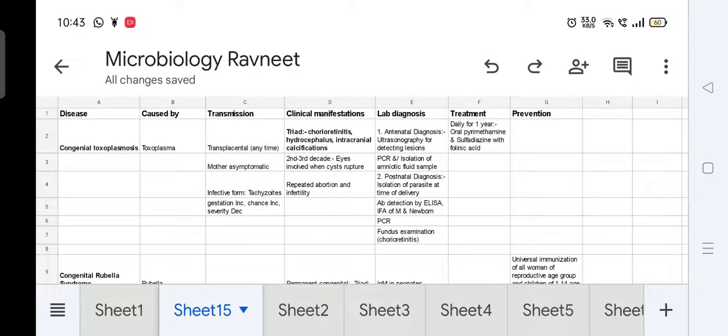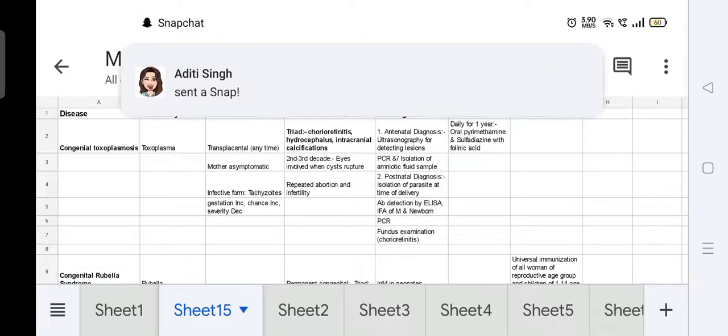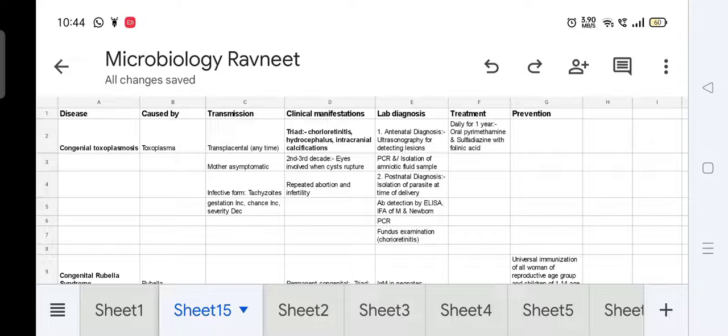Hi everyone. So the next thing we are going to see is the congenital infections. So the first disease is congenital toxoplasmosis. As the name suggests, it is caused by toxoplasma. So how is it transmitted? It is congenital. It can be transmitted by the transplacental route anytime, and during this transmission, the mother can be asymptomatic. The infective form is the tachyzoites, and with the age of gestation, the chances increase, but the severity decreases.